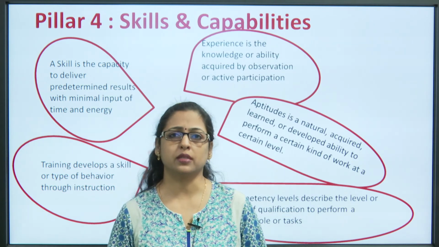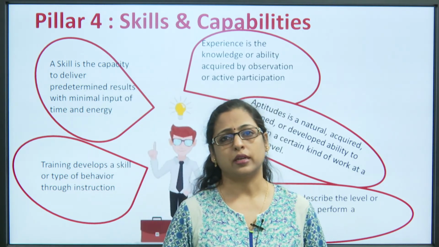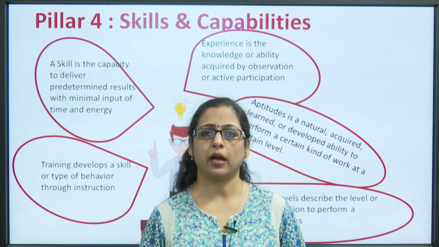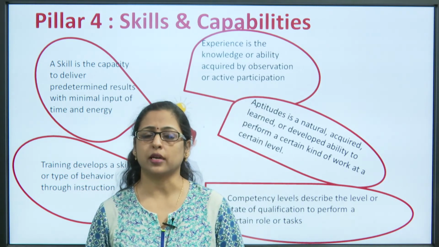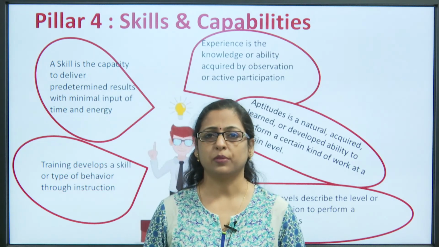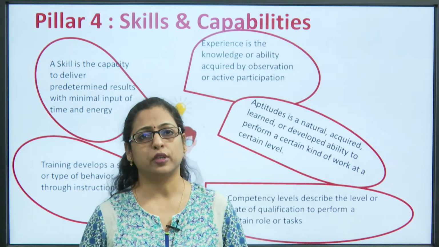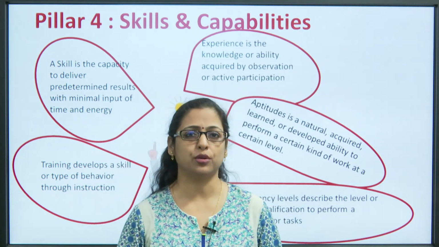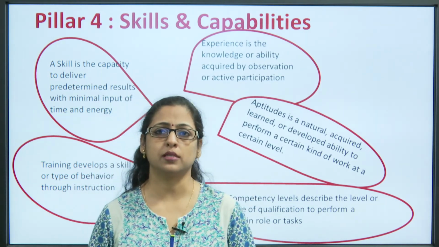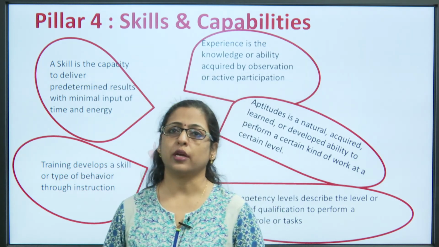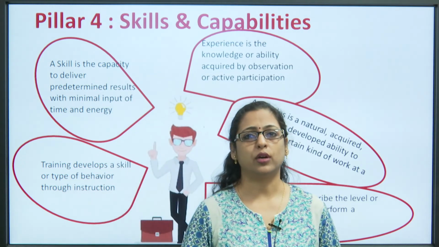Then experience is the knowledge and ability that an individual has acquired by observing or participating in various activities. So, over here also the company needs to improve the performance of the individual or the team by providing them various kinds of exposure and experiences. Then aptitude is the natural, acquired, learned or developed ability.